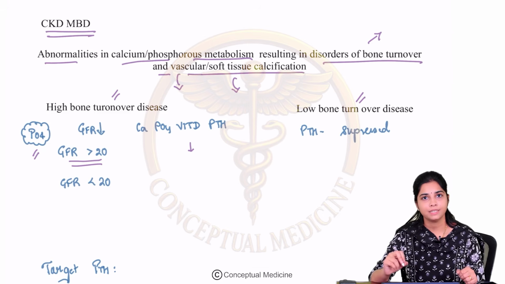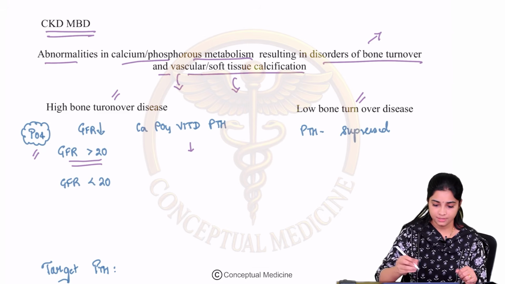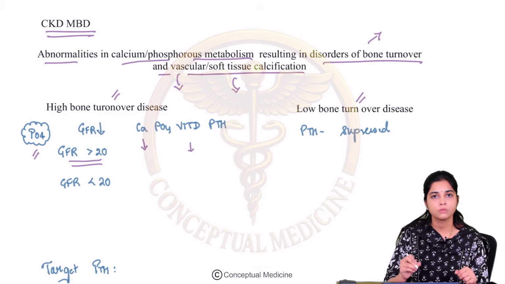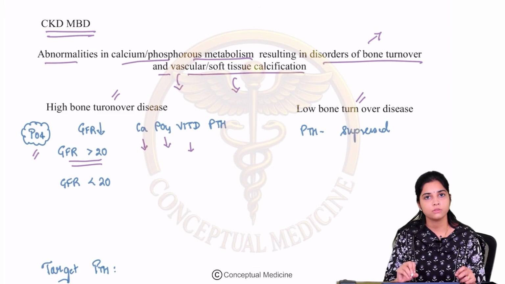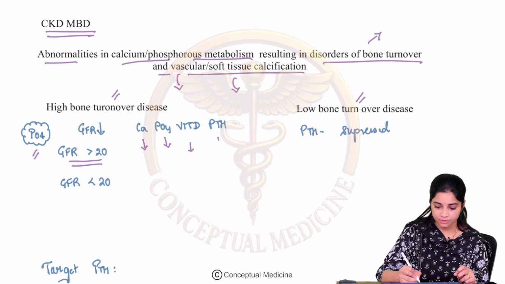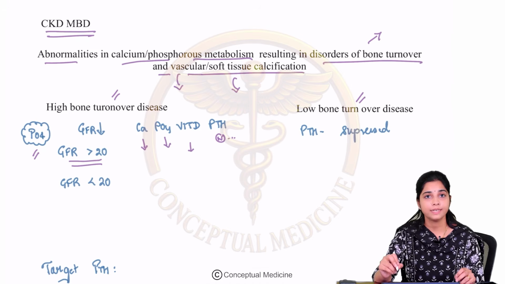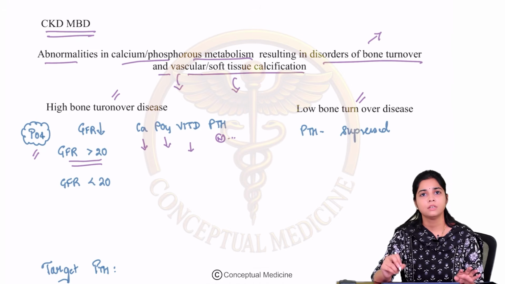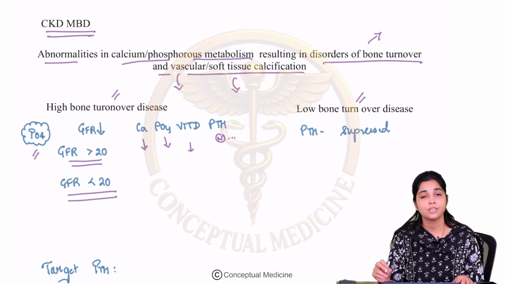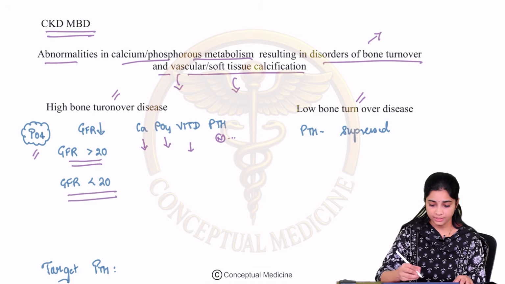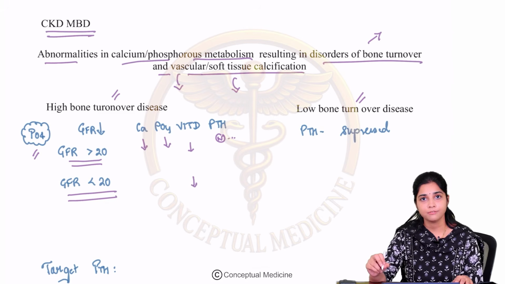Now because of this vitamin D deficiency, the calcium is low, the phosphorus is also low. The PTH usually remains normal or it slightly begins to increase. But as the GFR drops to less than 20, you will continue to have vitamin D deficiency.